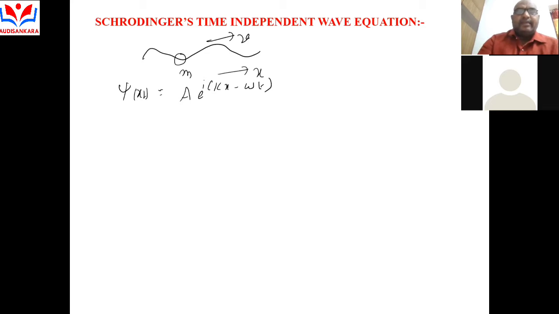Let us consider a moving particle of mass m with velocity v along the x direction. It is associated with a wave. The displacement of the wave is given by the wave function psi. Psi of x, t is equal to A e power i(kx minus omega t), equation 1, where A is called the amplitude.